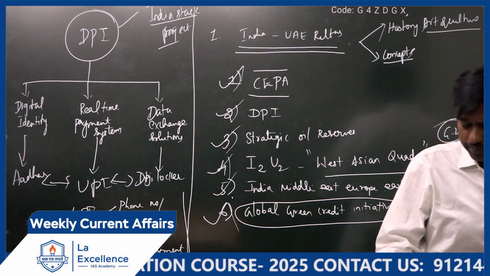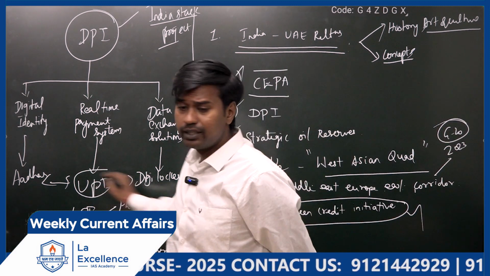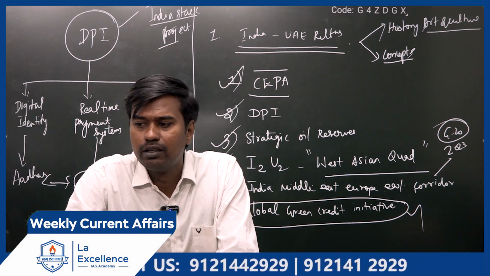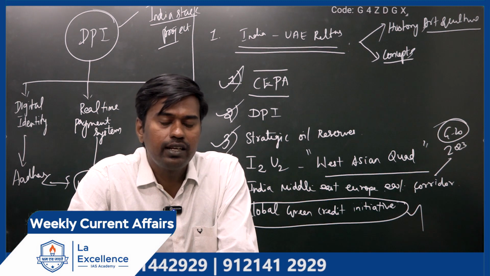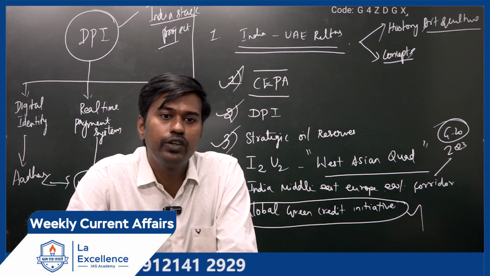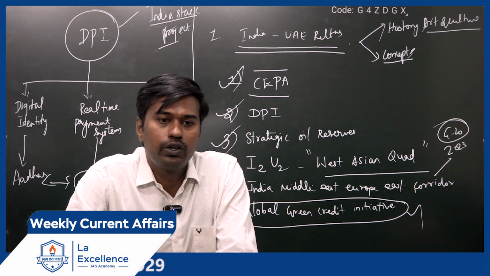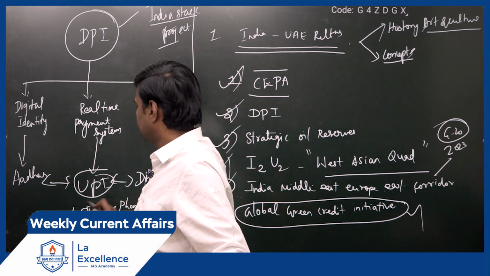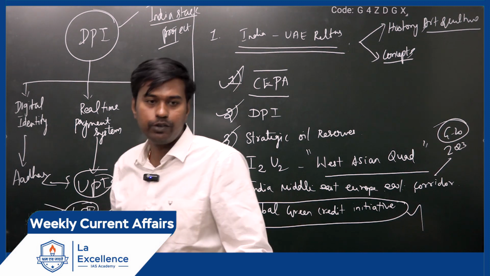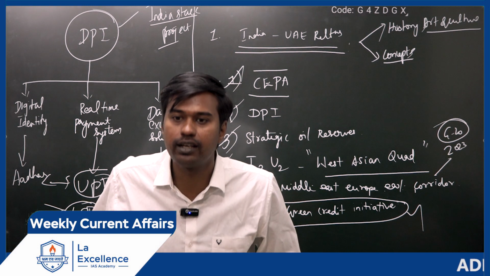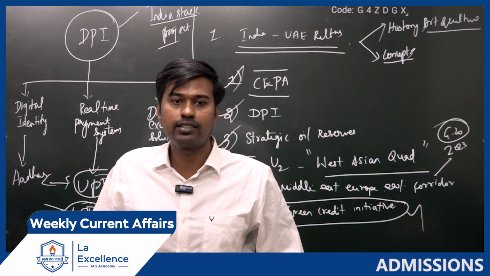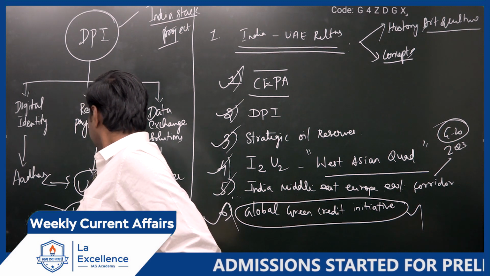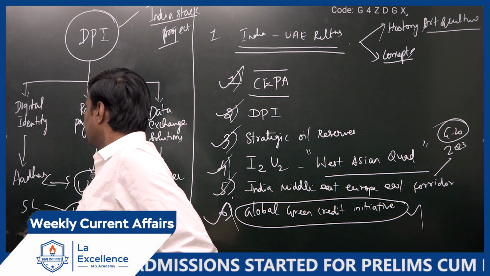Now, the recent update is in the weekly current affairs material we have given. Go to the 10th issue or 11th issue. Recently, India has expanded the UPI service to two countries, Sri Lanka and Mauritius, in the Indian Ocean region. See that? Not only UPI, we are also sharing our RuPay card technology with them. That is also India's version. So where are Sri Lanka and Mauritius?